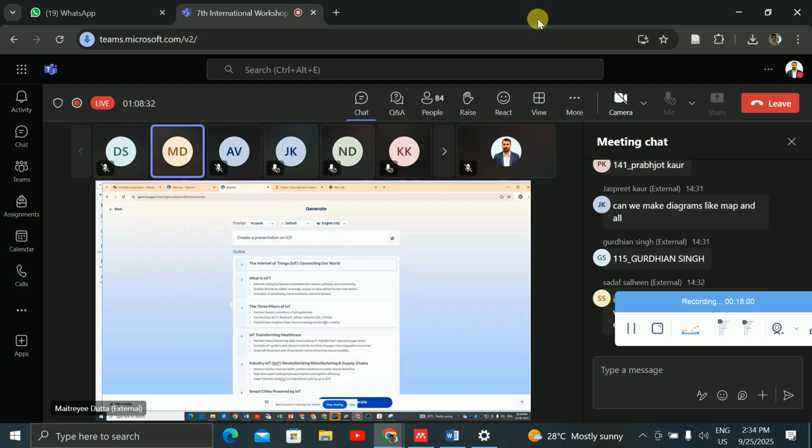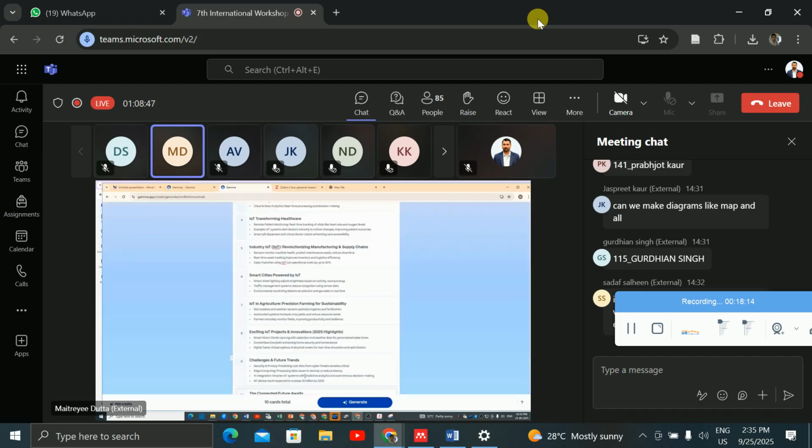Here it is telling us that this has been generated. How many slides has it been generated with? Let us see. That is your 6th slide, 7th slide, 9th slide, and this is your 10th slide, right? Now I will say generate. If I say generate, then it will automatically be generated with a particular theme, right?